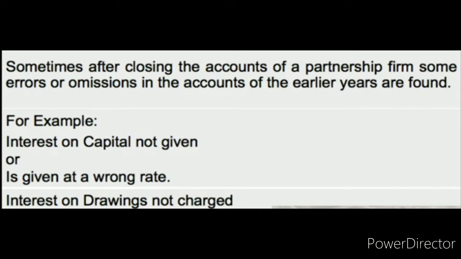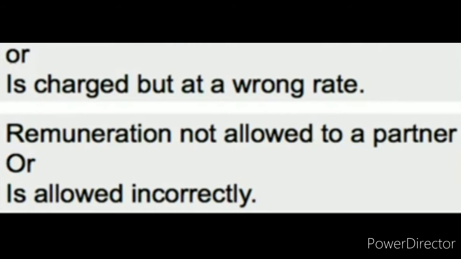Basically, what are past adjustments? They are adjusting the errors that have occurred in the past. That means books have been closed and balance sheets are prepared, and those kinds of errors should be rectified. When the books are closed and balance sheets are prepared, we are not going to disturb the balance sheet.